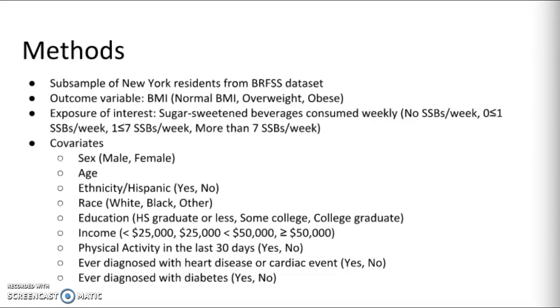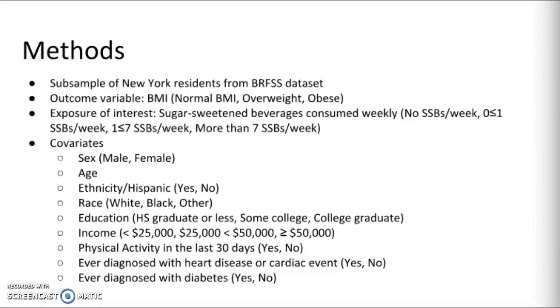The outcome variable included in the data analysis was BMI, which was categorical with 3 categories. The exposure of interest variable was sugar-sweetened beverages consumed weekly, which was categorical with 4 categories. There were 9 covariates included in the data analysis. Sex was binary with 2 categories. Age was continuous. Ethnicity or Hispanic was binary with 2 categories.